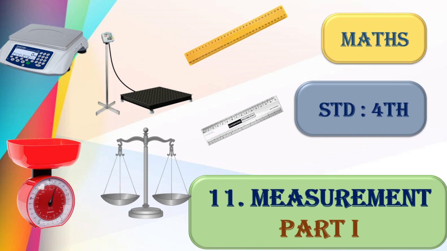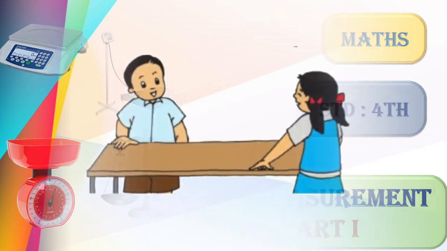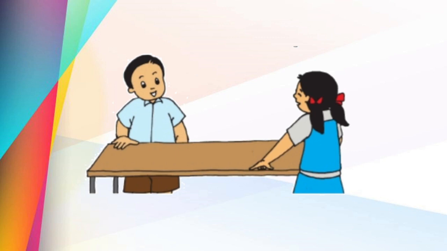Now we will go through this chapter by measuring the length in part 1, weighing in the second part, and the volume in the third part. Now you can see here two children measuring the table by using their hand span. This is called a hand span. They are using their hand span and measuring the length of the table.